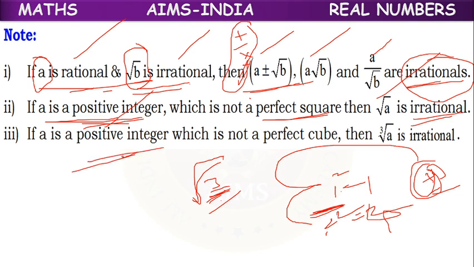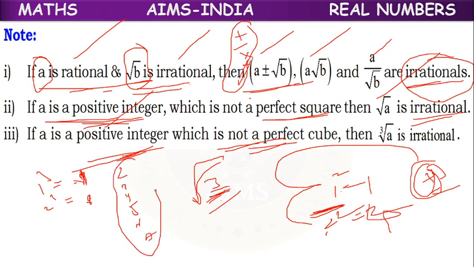If a is a positive integer which is not a perfect cube: 1 cube is 1, 2 cube is 8. Between 1 and 8, the numbers 2, 3, 4, 5, 6, 7 are not perfect cubes of any number.